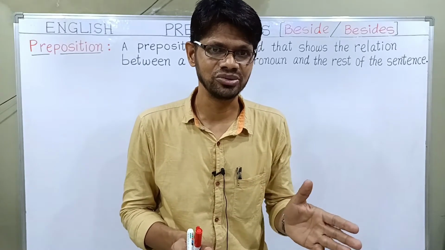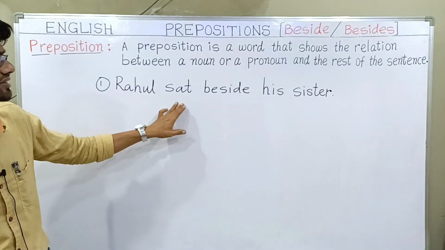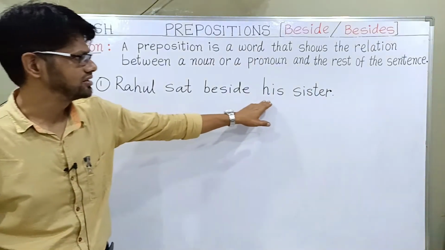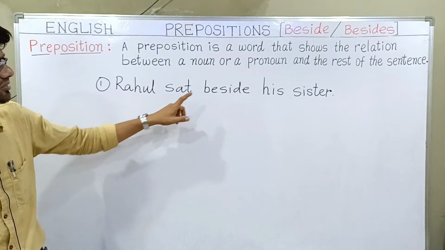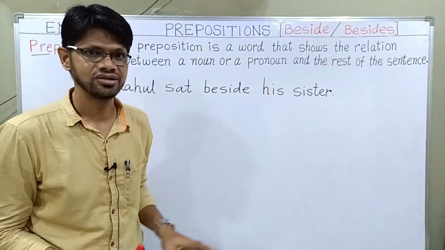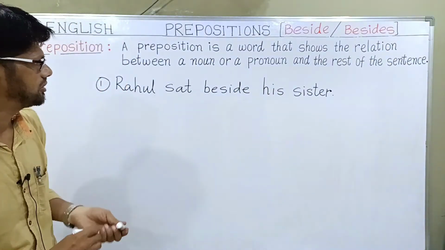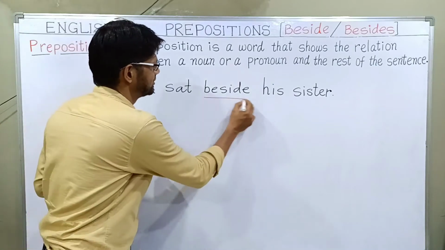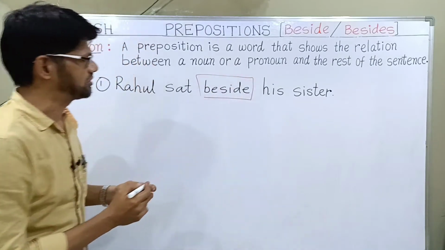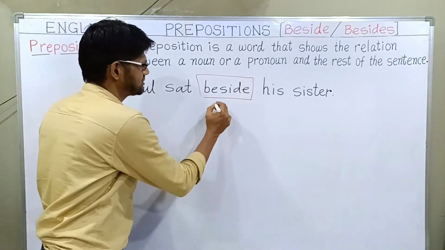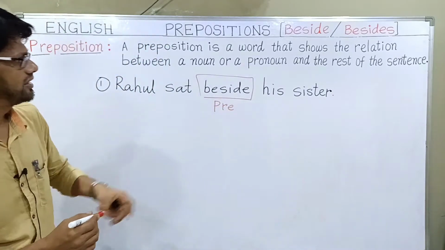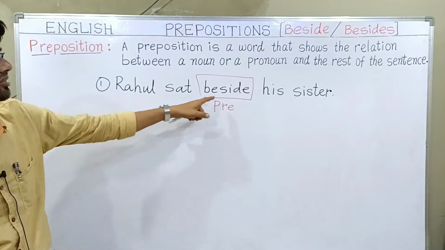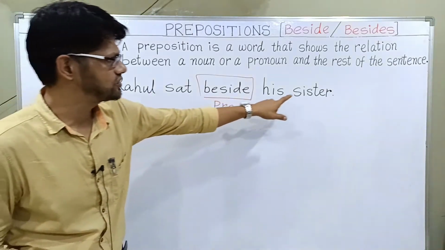Beside means next to. Rahul sat beside his sister. So in this example, we have preposition beside. Okay, word beside is the preposition. So I am writing preposition here. It is a preposition. Rahul sat beside his sister.